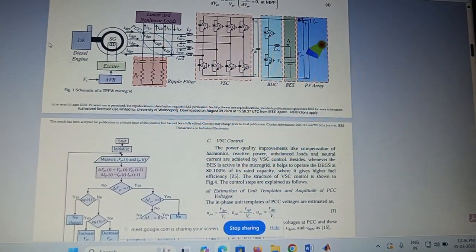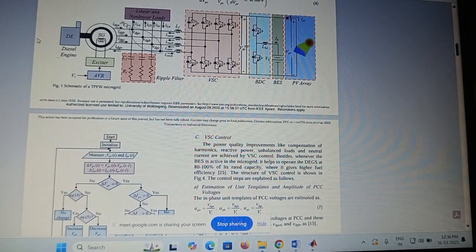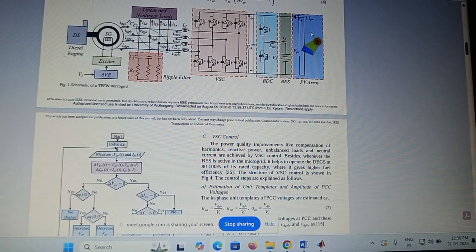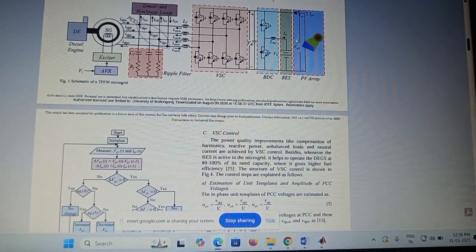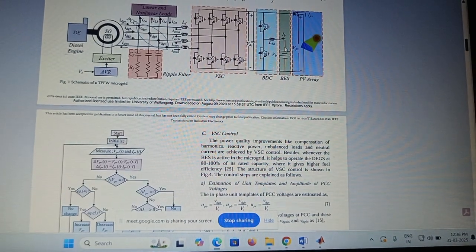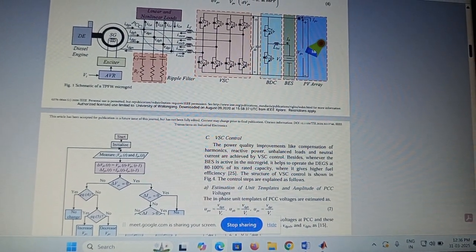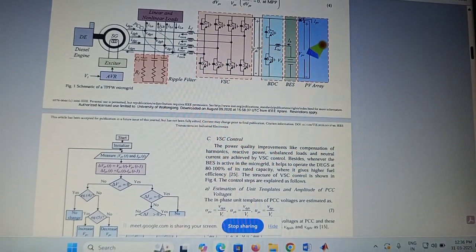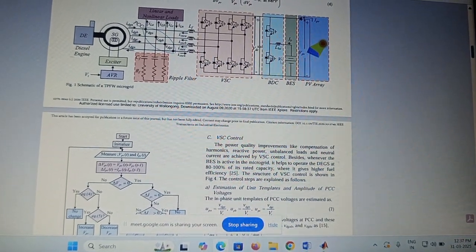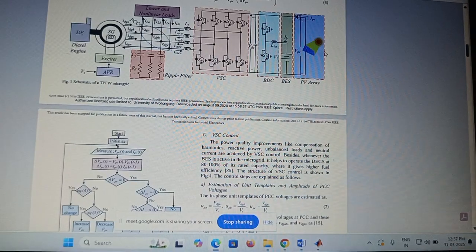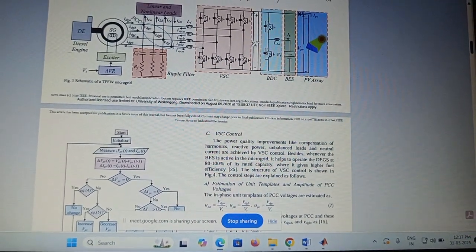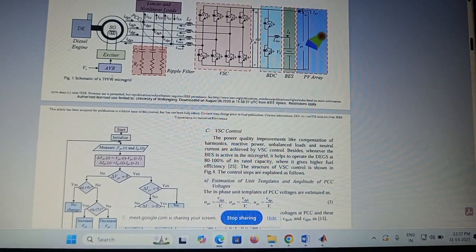So what is our aim? We are going to satisfy the load requirements continuously through the power generated from the solar panel and with the help of the battery. That is our main motto, to supply the electrical energy to the load requirements. If it is impossible to satisfy the load requirements through PV and the battery energy storage system, only in that situation can we operate the diesel generating set.